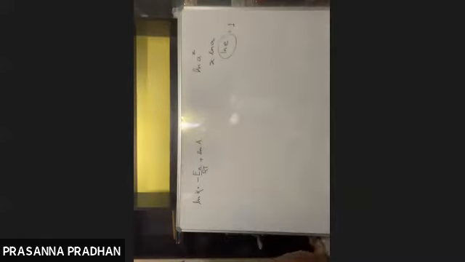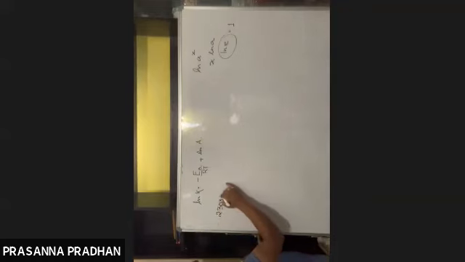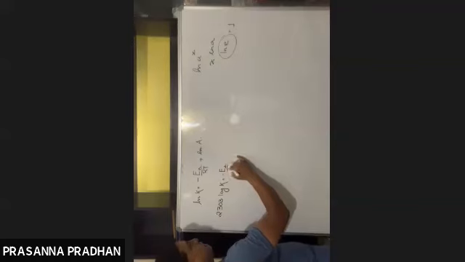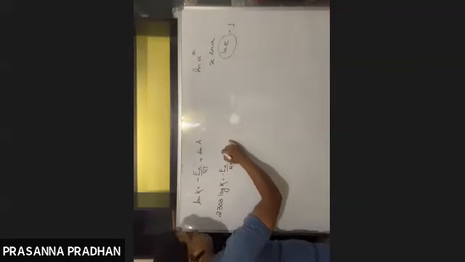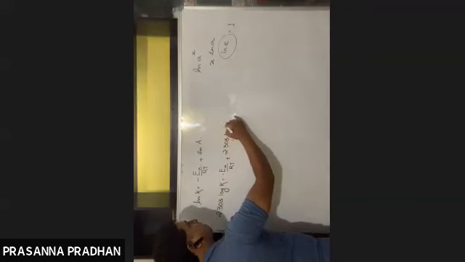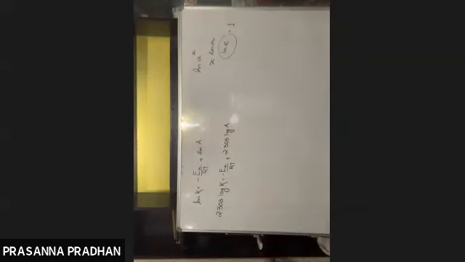In order to change ln into log, I need to multiply by 2.303. So 2.303 log k equals minus Ea by RT plus 2.303 log A. Please do remember this equation.